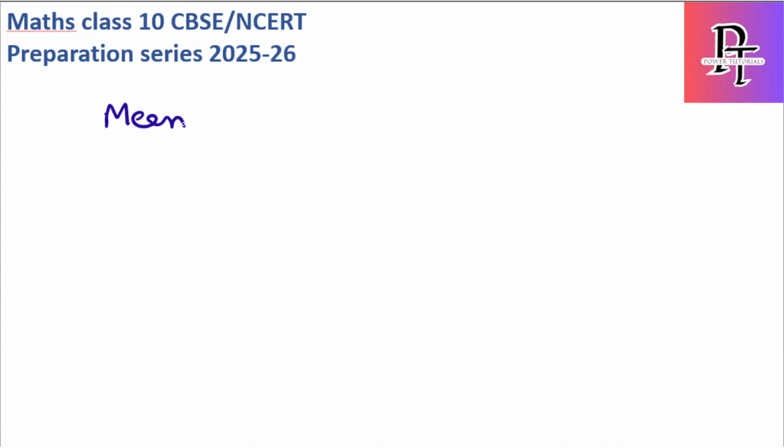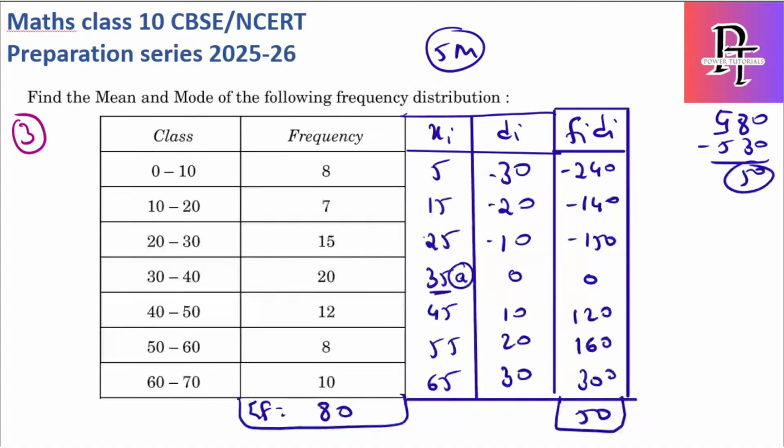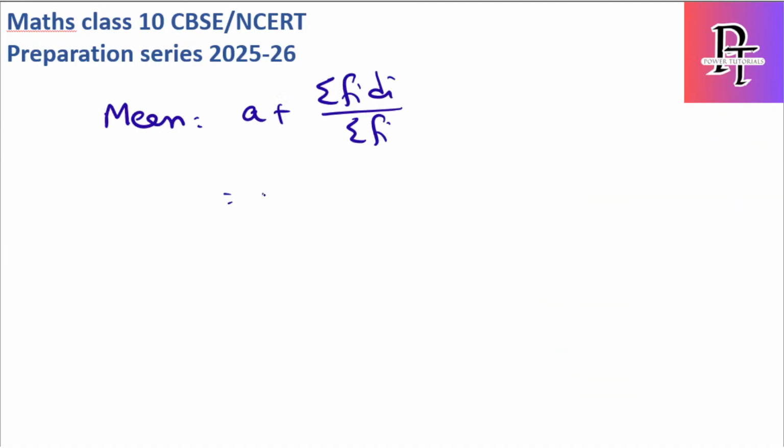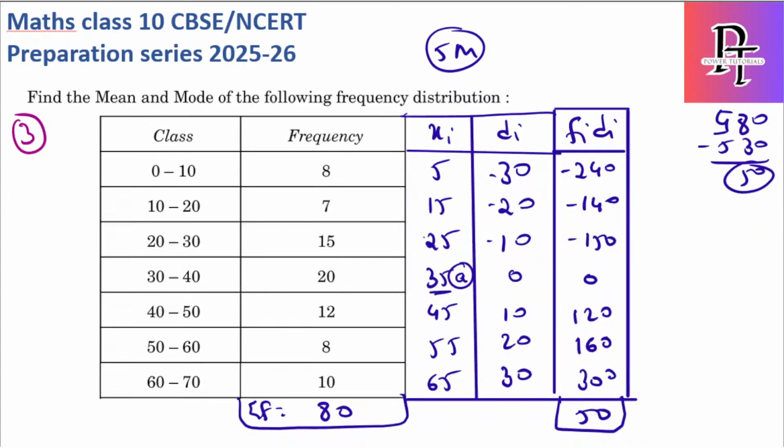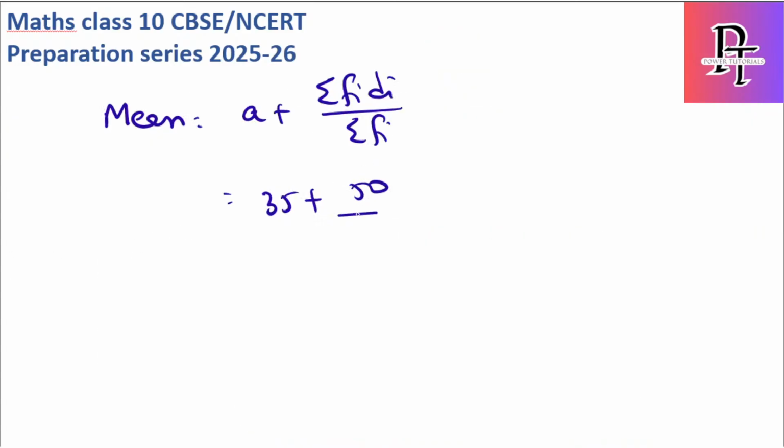So for mean, always write the formula also while you are solving this type of questions. Okay, so a plus sigma fiDi by sigma f. So a value is how much? 35. 35 plus sigma fiDi, how much did I get? 50 by sigma fi, which is 80. 8 6s are 48, 20, 8 2s are 16, 40.